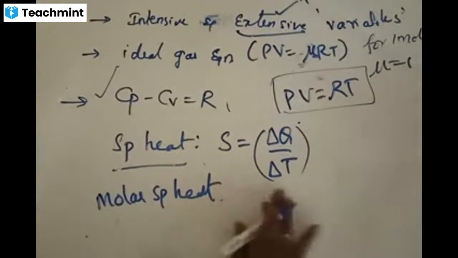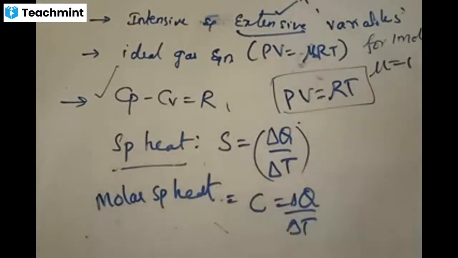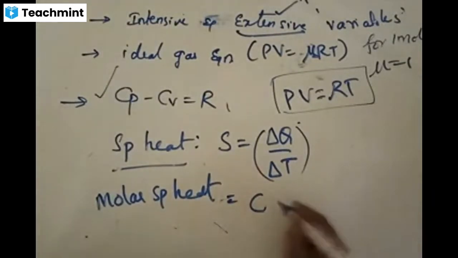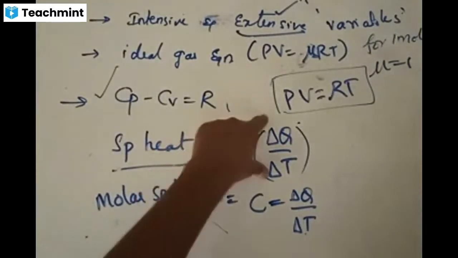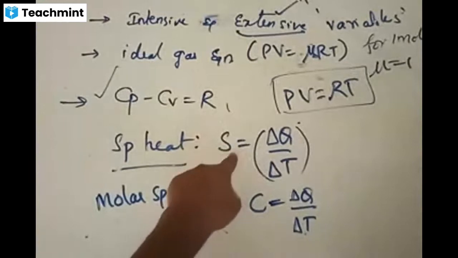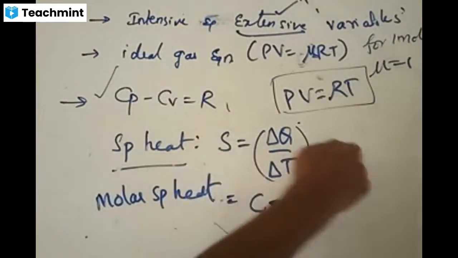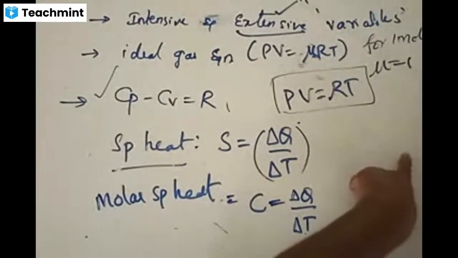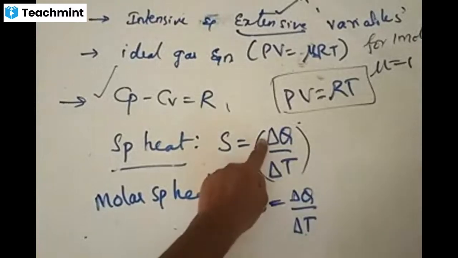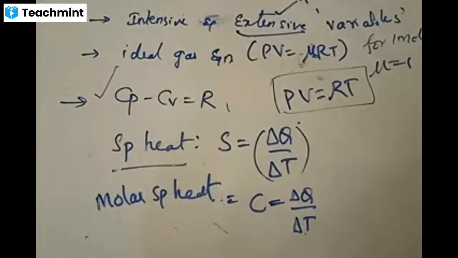It is denoted by C, and again this is given by the same formula, C is equals to delta Q by delta T. Both S and C are talking about the same thing, the amount of heat required. S, the specific heat of a solid, is the amount of heat required to raise the temperature of a unit mass of substance per unit degree change. For unit degree change, for unit mass, the heat required is called specific heat, and this is applicable to a solid substance.